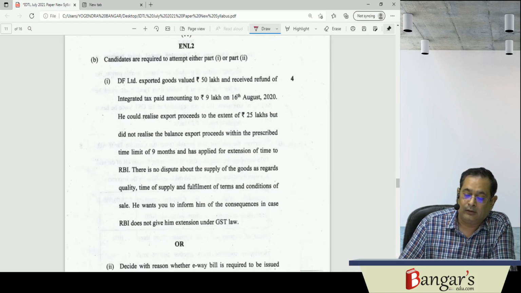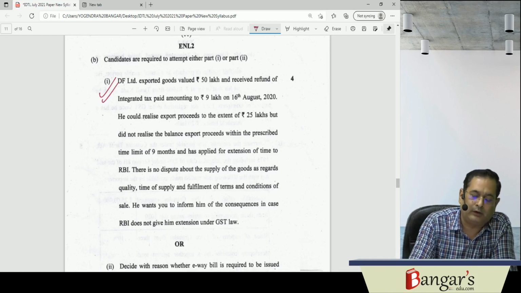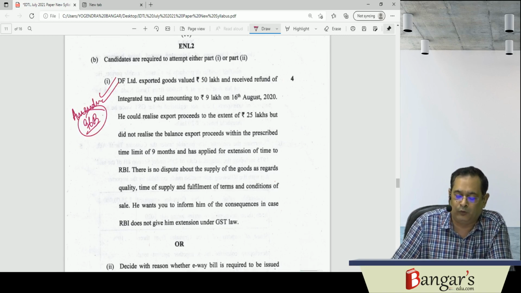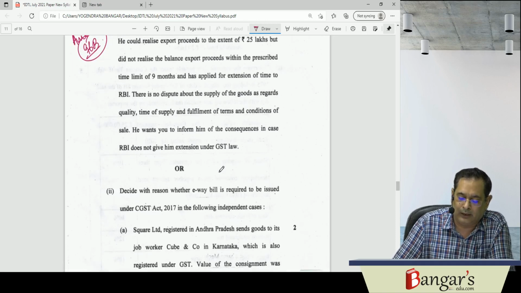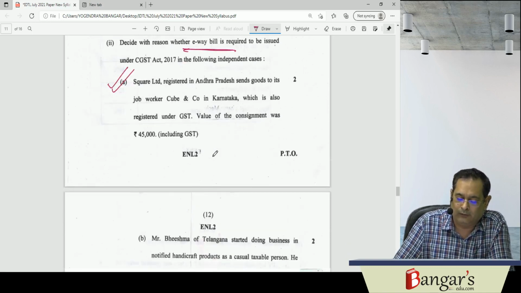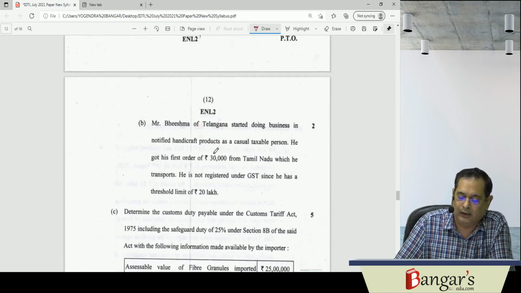Then, in case the export proceeds are not realized, this question was an amendment-based question. We have already seen rule 96B. If you are not able to realize the export proceeds, then whatever IGST is paid to you will be required to be refunded. Then an e-way bill requirement question was there, on how you have to determine the consignment value. As you are aware, this has already been asked in examination earlier also.